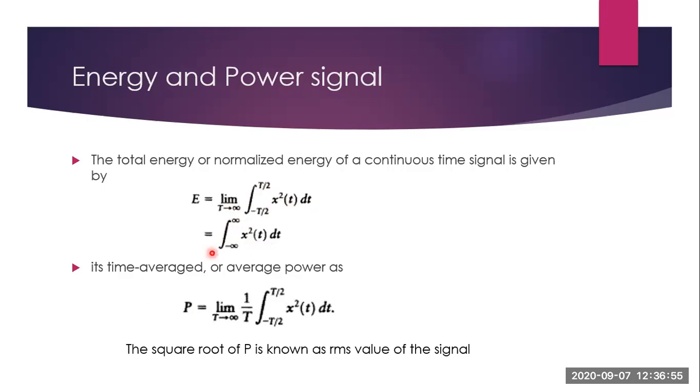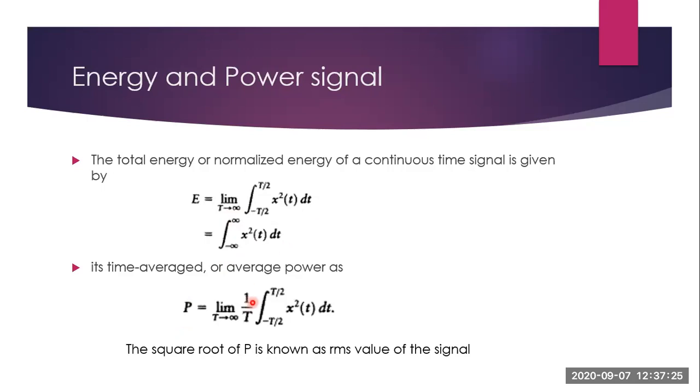Now we know power will be given by the equation limit T tends to infinity 1 by T integral minus T by 2 to T by 2 x square t dt, because power is equal to energy by time, or energy is equal to power into time. So if you know this is the equation for energy, this equation divided by time will give you power. So just divide this equation by time, and you will get the equation for power.